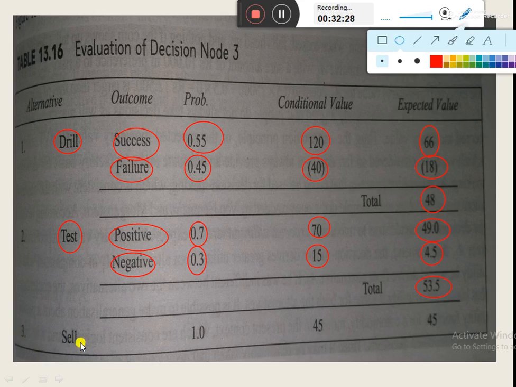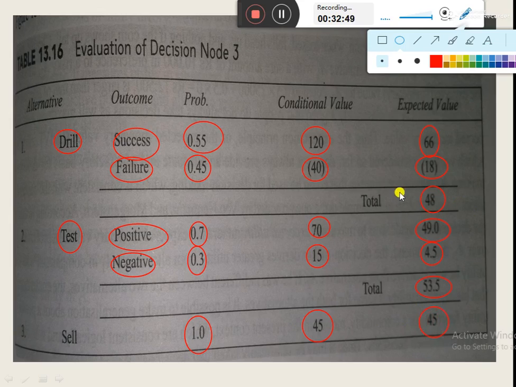The third option is selling. There is only one outcome, that's why the probability is equal to 1. The conditional value in that case is 45. If the company, without doing anything, outrightly sells the rights to another company, then it would get a profit of 45 rupees, and the net outcome would be equal to 45 rupees.